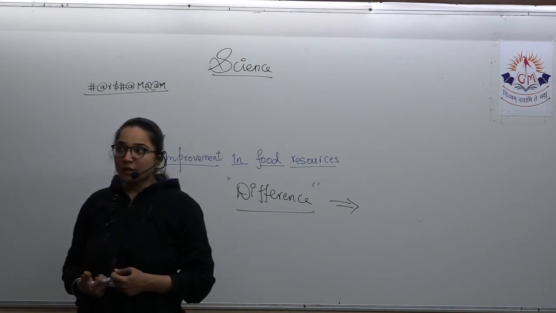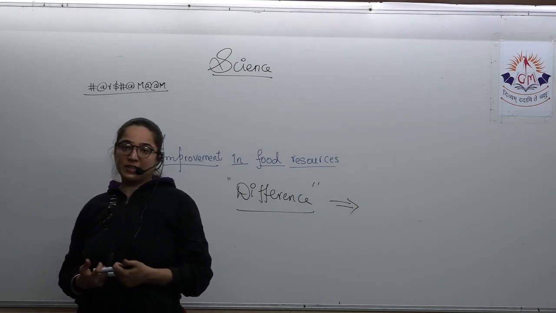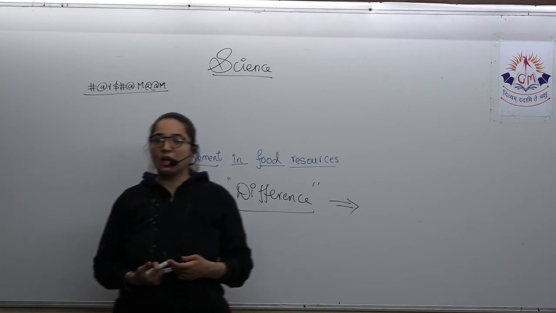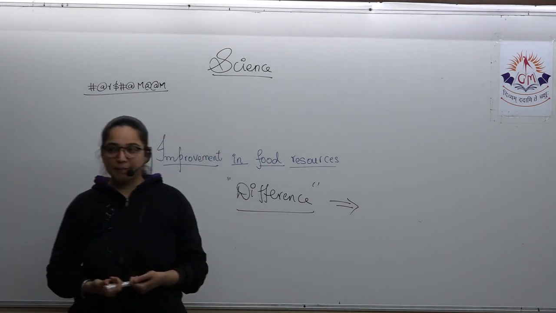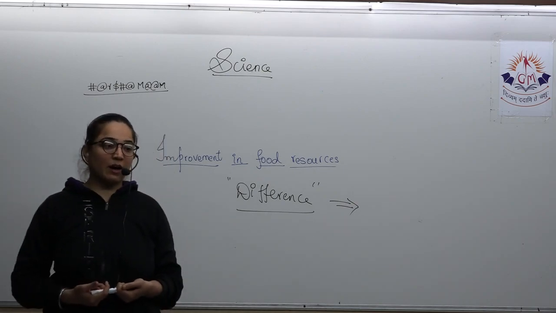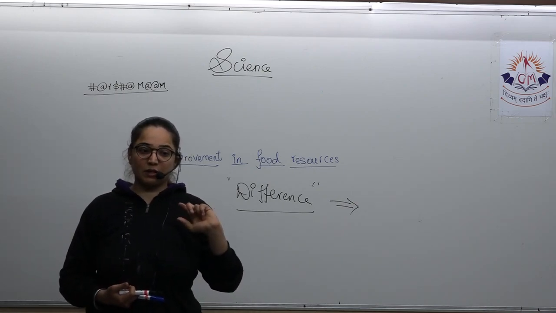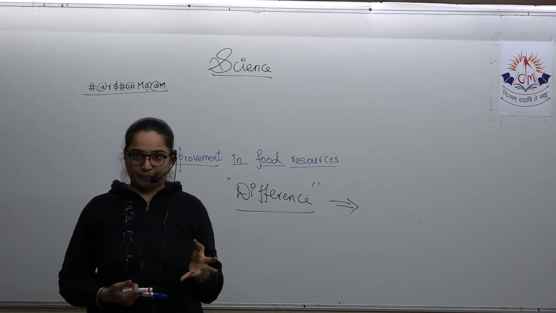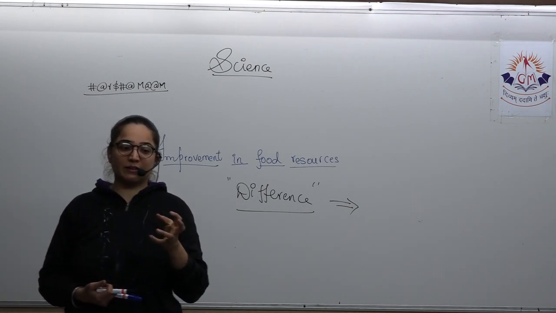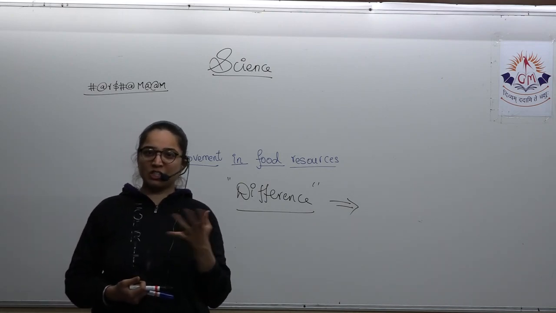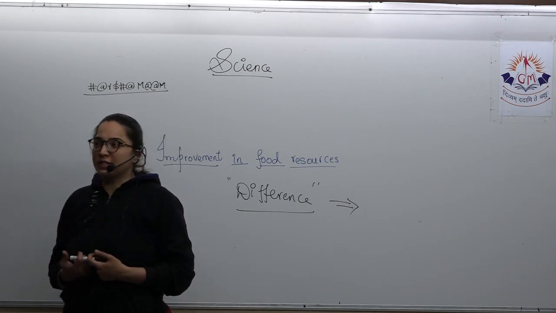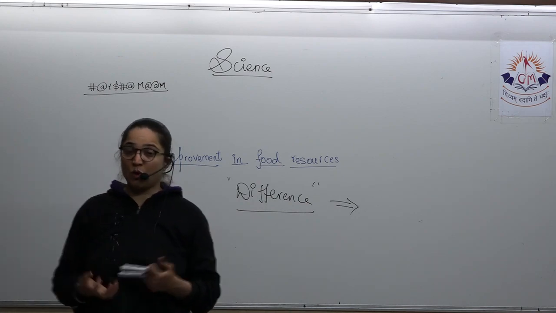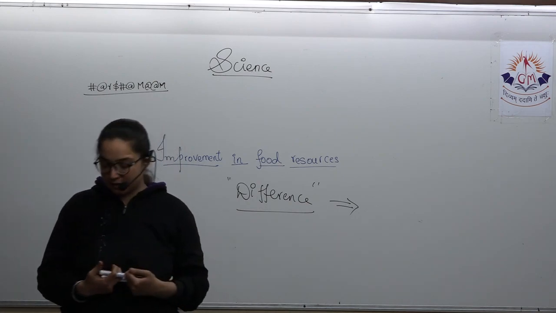I'll give you one very small example. You get different types of roses, different colors of roses. How is it possible? Ultimately by breeding. Then even there are lemons which taste like orange, because it has characteristics of both orange and lemon. So this is how we can get the desired characters, whatever we like, in one particular plant.